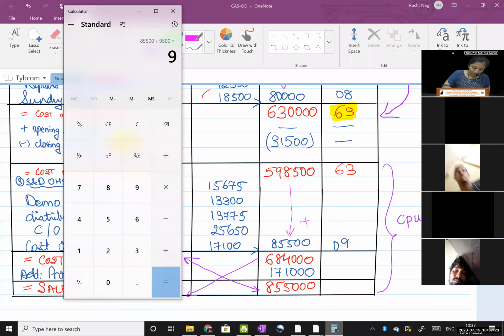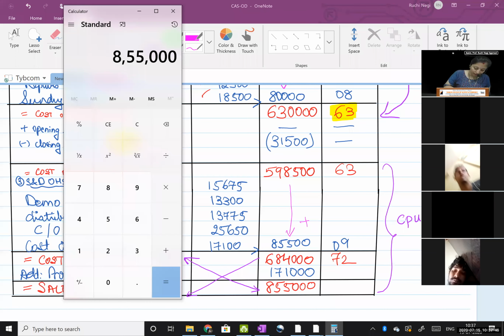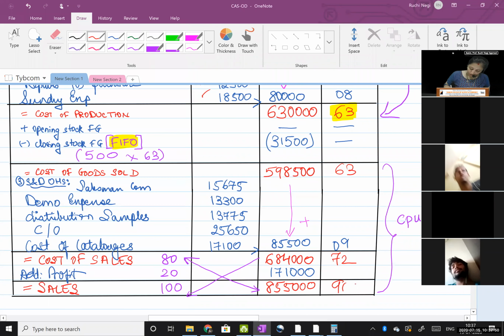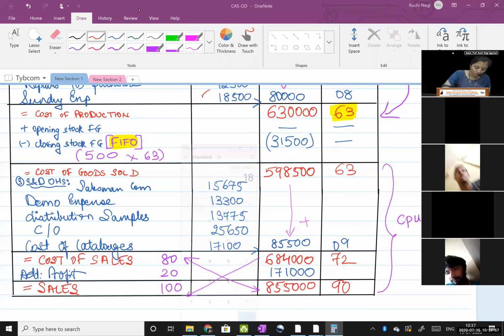Then my total cost 6,84,000 divided with 9,500 units sold, 72 rupees. Then my sales 8,55,000 divided by 9,500 units sold, 90 rupees. Then my profit 1,71,000 divided by units sold, 18 rupees. Right here, 18 rupees. Am I clear to everyone?